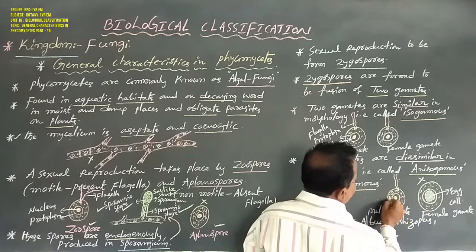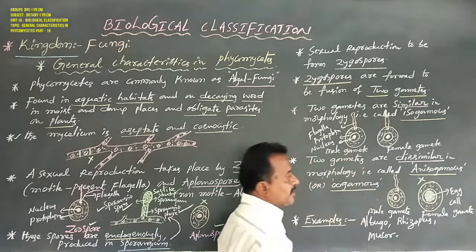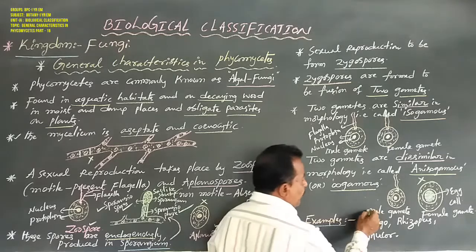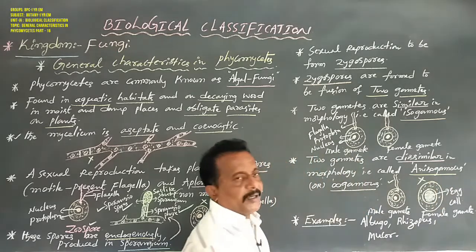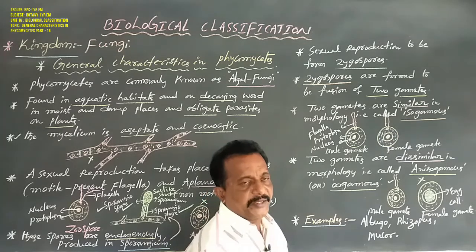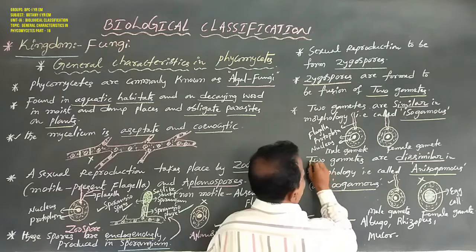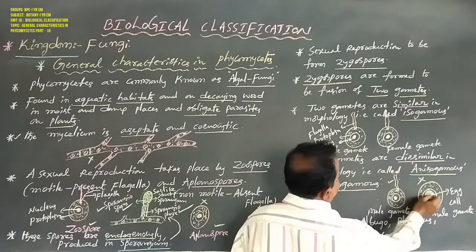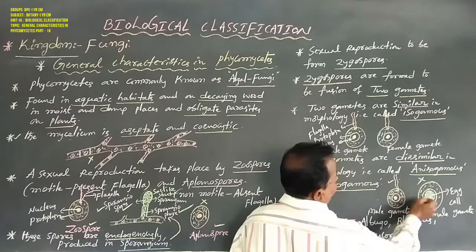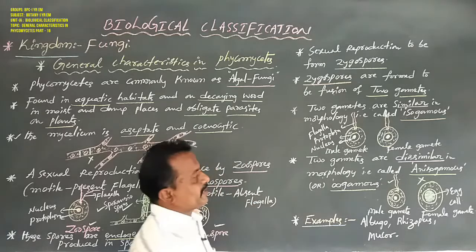The male gamete is always smaller and the female gamete is always larger. The male gamete has two flagella, the female gamete does not. This is the main difference between them. Both gametes are dissimilar in morphology, which is called anisogamous or oogamous.